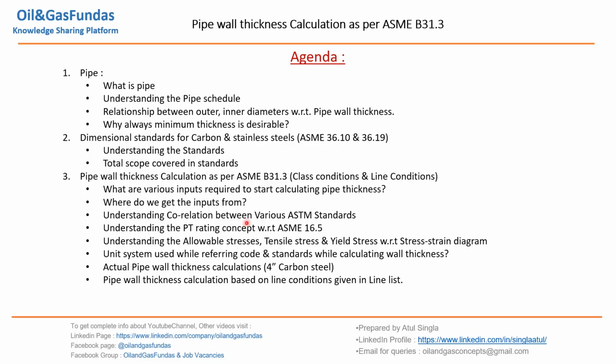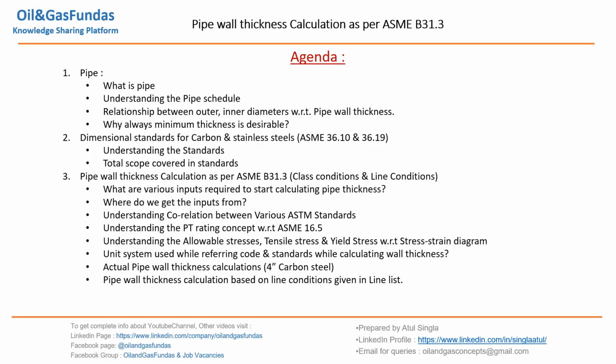Then what are the various ASTM material standards which we need to refer to while calculating all these pipe calculations. Then what is P-T rating. We'll discuss in detail what the P-T rating concept is and how it is useful while calculating the pipe wall thickness. This is a very important concept without which we cannot do this calculation, so we'll look into it in detail.